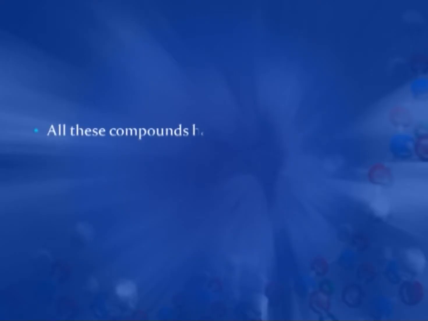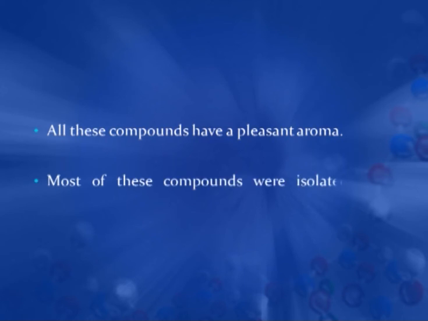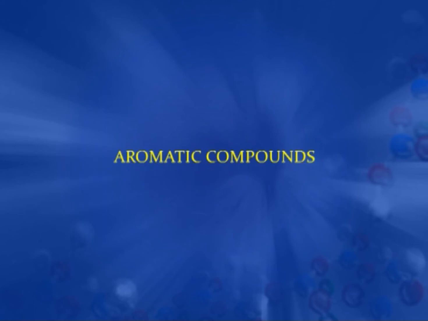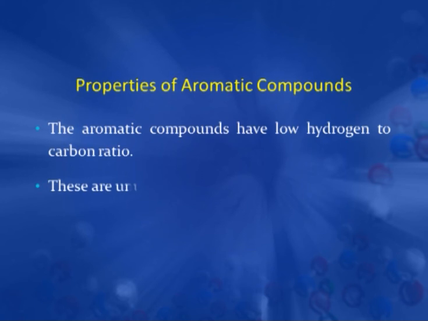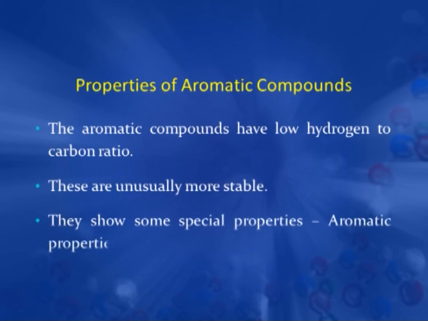All these compounds have a common feature: they all have a pleasant aroma, because most of these compounds at that time were isolated from plants and trees. That is why these are known as aromatic compounds. All these compounds have certain common properties. They have a low hydrogen to carbon ratio. They are unusually more stable, and they all show some special properties which are known as aromatic properties.